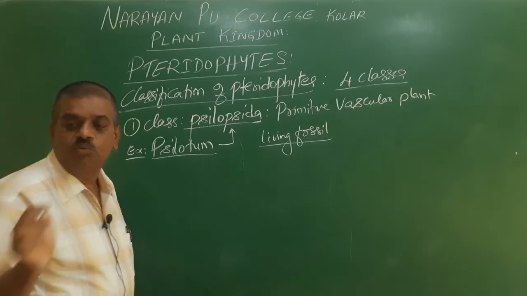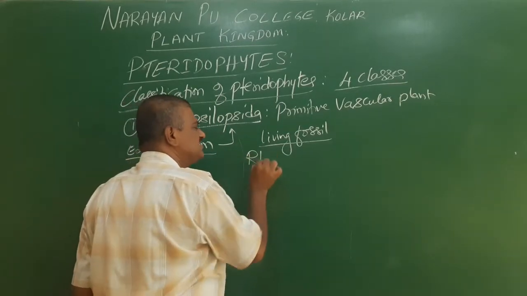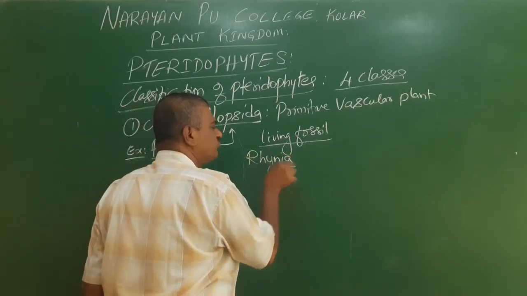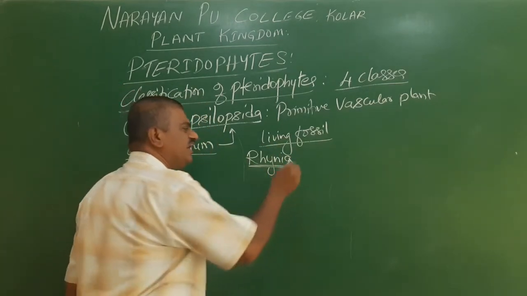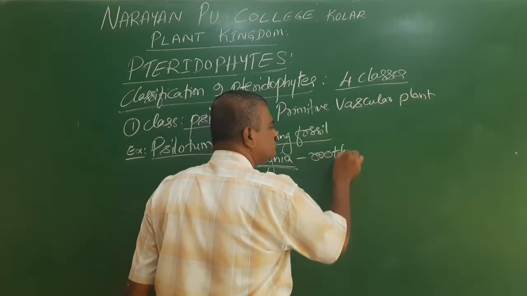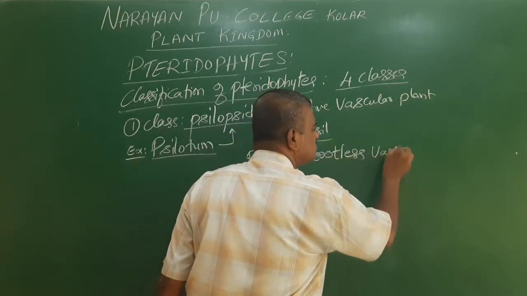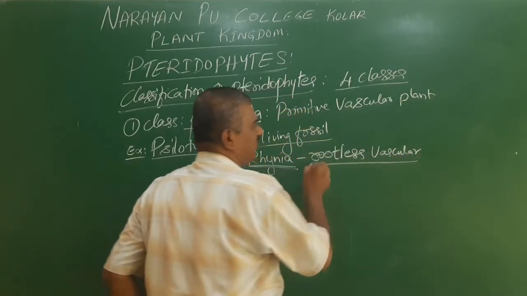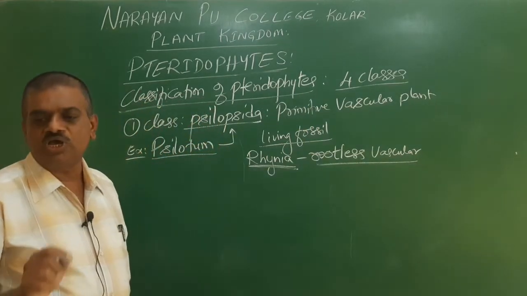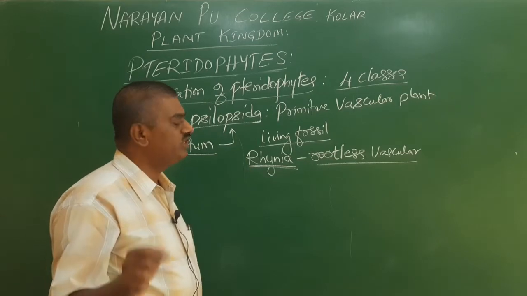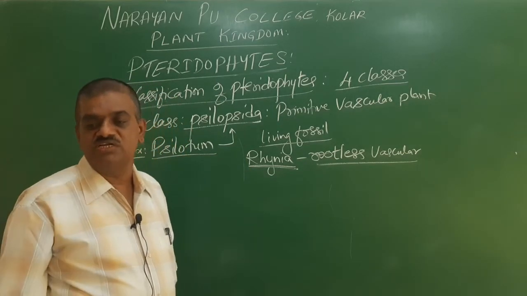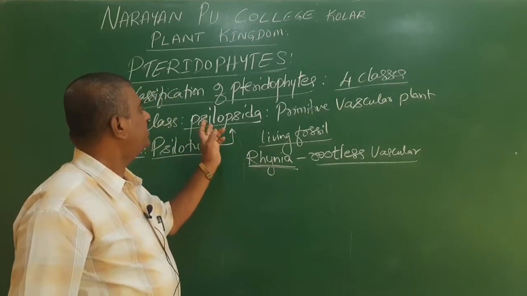So here one of these is called Rhynia. Living fossil Rhynia is called a rootless vascular plant. Here roots are absent and they are fossils. So they are called rootless vascular fossil plants, coming under the Psilopsida.